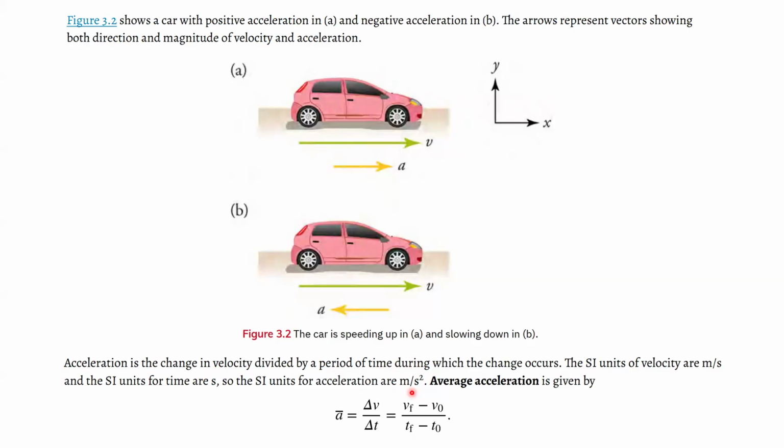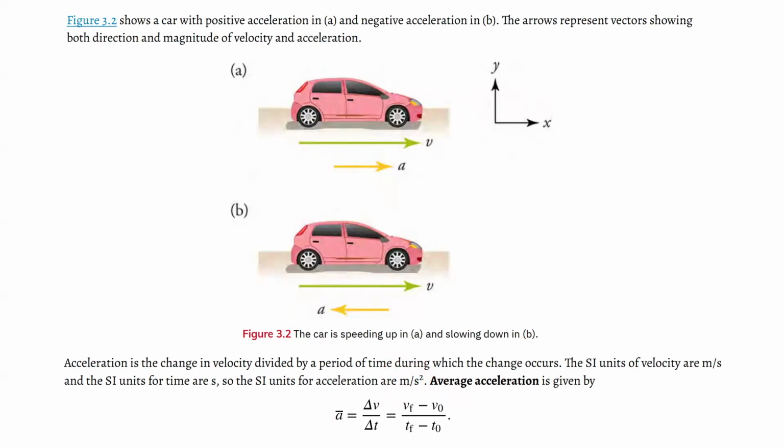Because again, acceleration is a change in velocity. So you can be changing your velocity every second. At second number 1, I'm going 10 meters per second, and then at second number 2, I'm going 20 meters per second. So then my change in velocity, my acceleration, is 10 meters per second squared. In 1 second, I've increased my velocity, or every second, I've increased my velocity. And that's why it's meters per second squared.